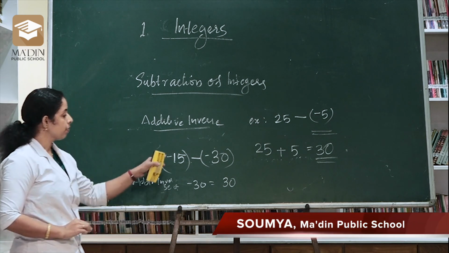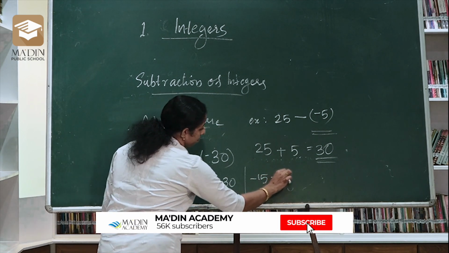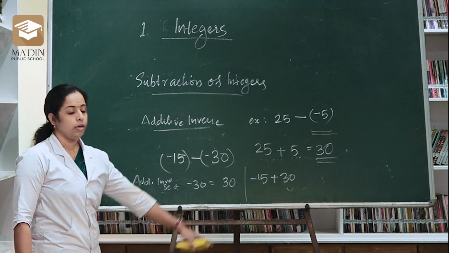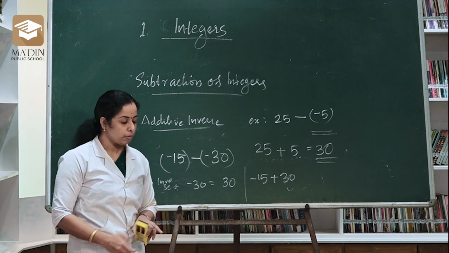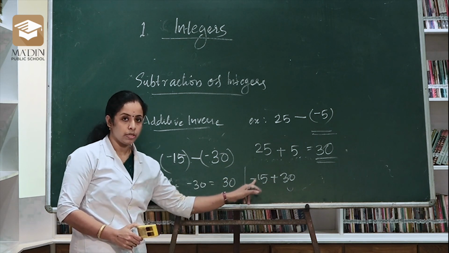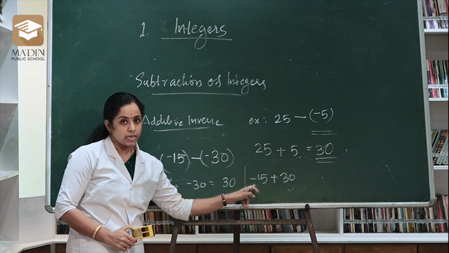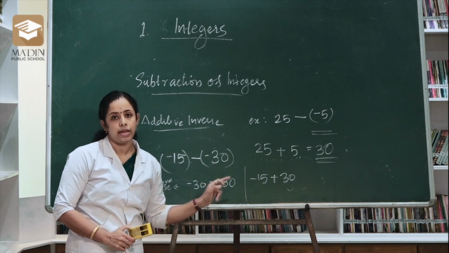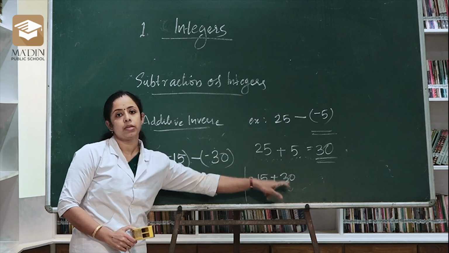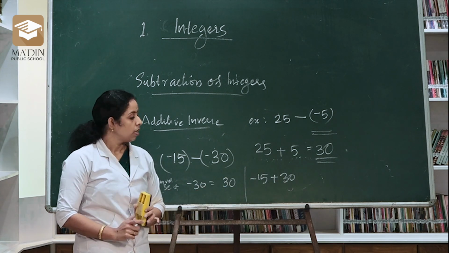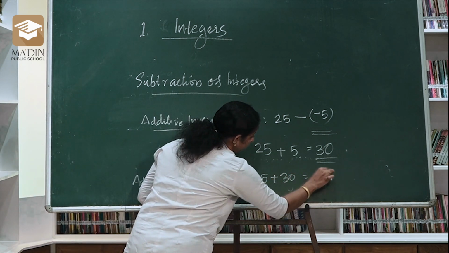What is the first number here? Minus 15. So minus 15 plus 30. Now the question is changed into addition. Now you can follow the rules of addition. Here one number is negative, another is positive. Then what will we do in the case of addition? We will subtract the smaller number from the bigger number and give the symbol of the bigger. Here the smaller number is 15, the bigger number is 30. Then subtract the two numbers. 30 minus 15. The answer is 15.